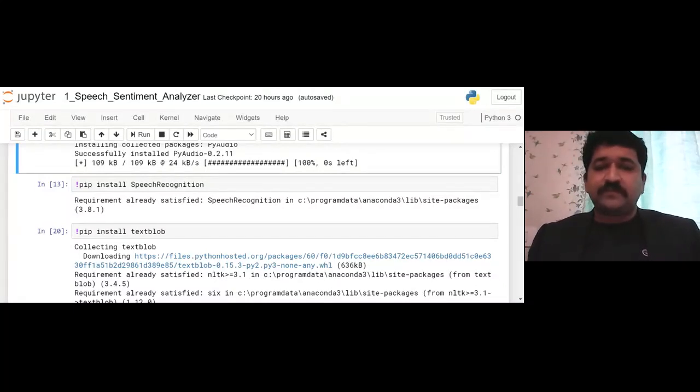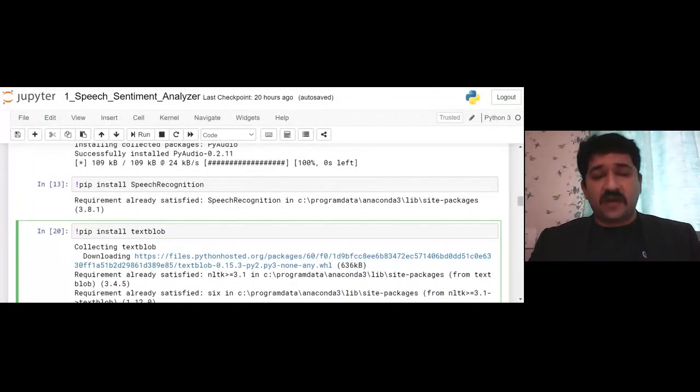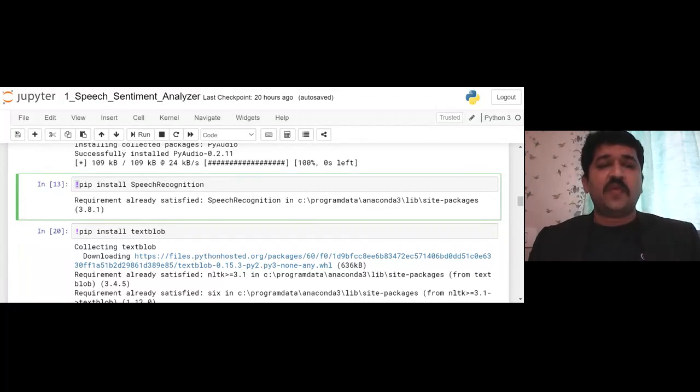This is the file which we will read. And the last file which we have discussed for sentiment analysis is the text blob. That part also we will do. So in this part, we have done only the installation through Jupyter. If you don't want to work with Jupyter, you are on Ubuntu and you already have Python installed there, you can use the pip install command without this exclamation sign. This is required only in Jupyter. Otherwise, it is not required. So the installation part is done.